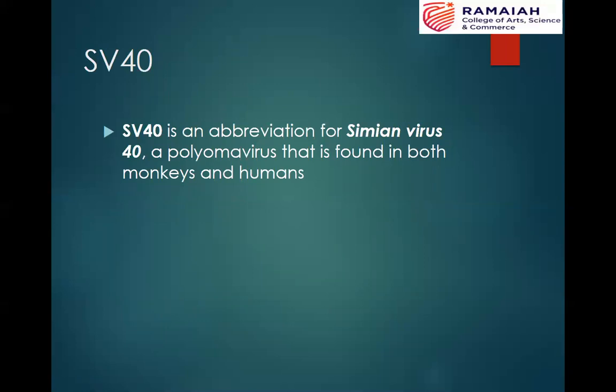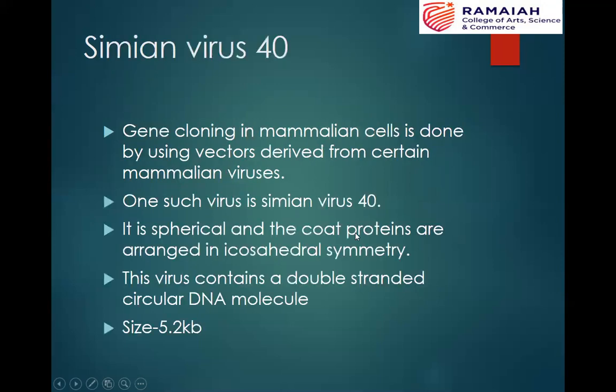That's about baculovirus vectors, which can be used as vectors for mammalian cell lines. Next, another virus which can be used as a vector for mammalian cells is the SV40 virus. SV40 is an abbreviation for simian virus 40, which belongs to the polyoma virus family, and is found in both monkeys and humans. Gene cloning in mammalian cells is generally done by using vectors that are derived from certain mammalian viruses. One such virus is simian virus 40.